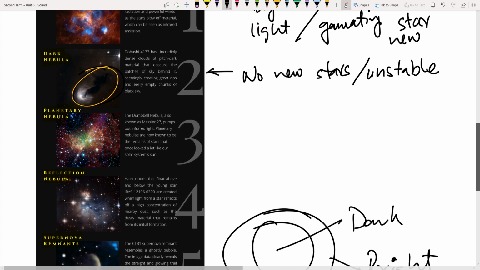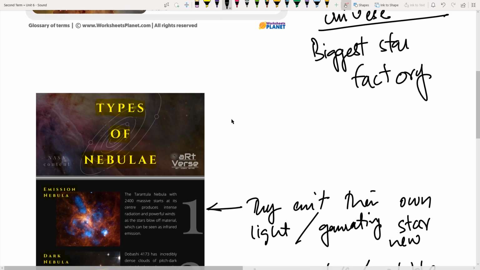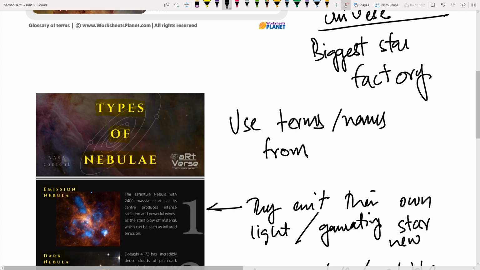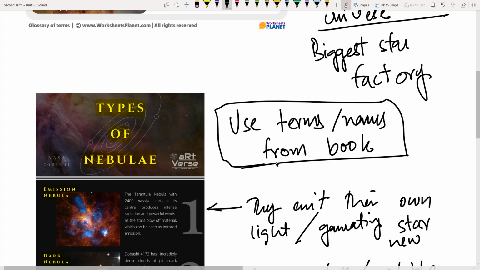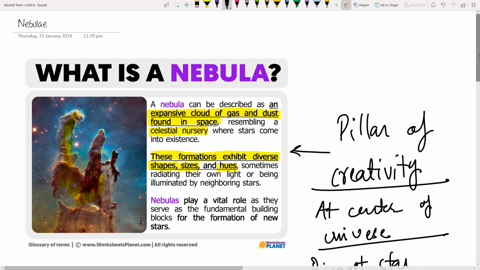So different names are used in the book, but I would again advise you to use terms or names from the book. Again, I will refer you to the book reading over here, because when we talk about examination, we have to stick to the level at which you are studying.